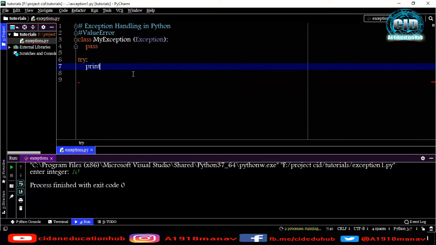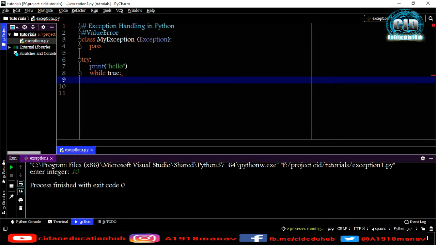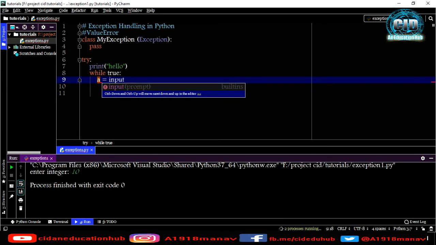Now let me make my program: try, and I'm just trying to print hello. Okay, and after hello I'm doing while True, a equals input, and here type anything.